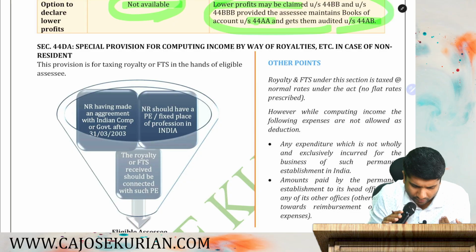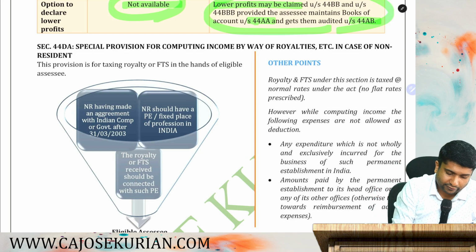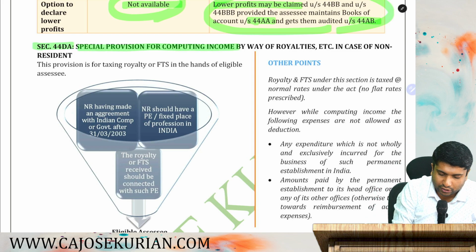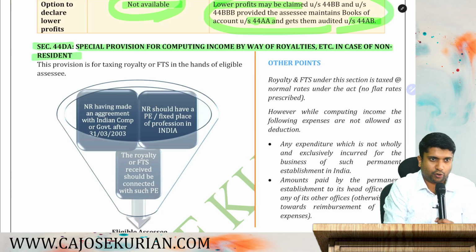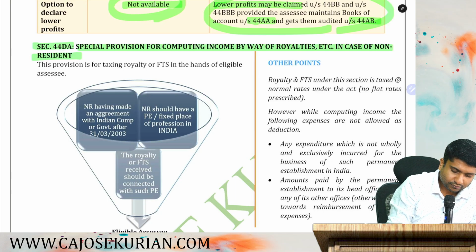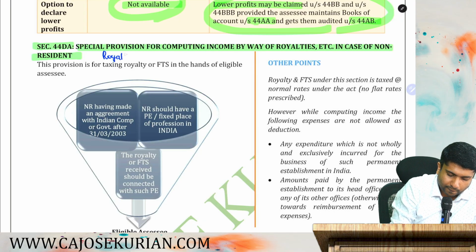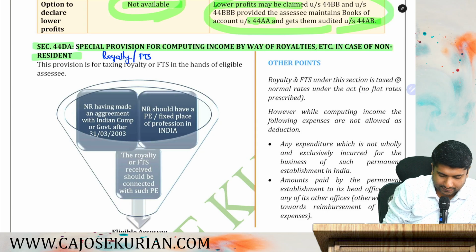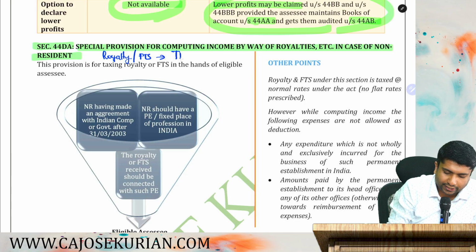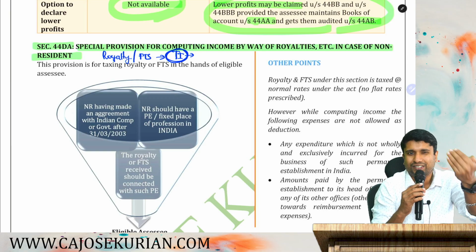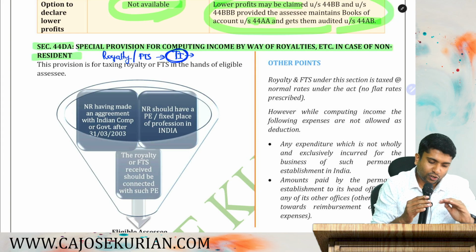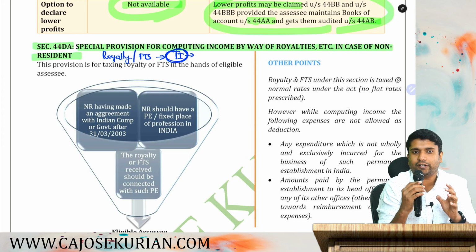Are you with me? So to start with section 44DA, that is a special provision for computing income by way of royalty, etc. in the case of a non-resident. Listen friends, if you are a non-resident and you are in receipt of royalty or fees for technical services, while computing the total income, you have to be careful about certain things. You have to follow or satisfy certain things. What all are the things? That's what we are about to discuss under 44DA.